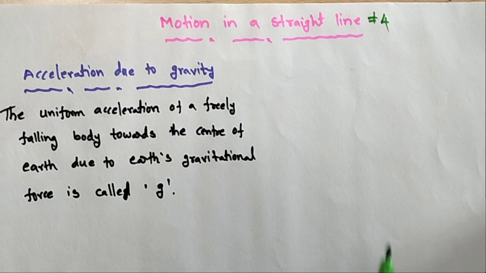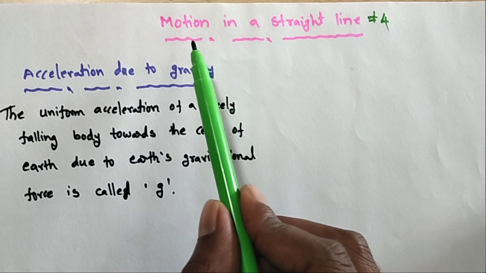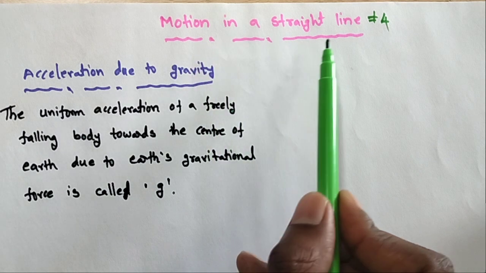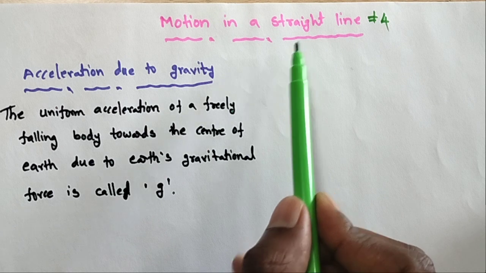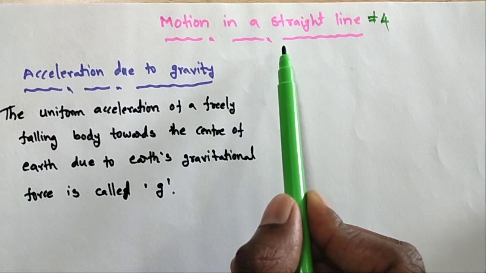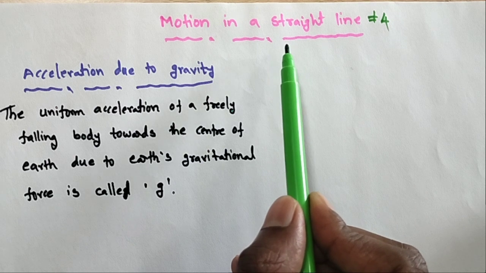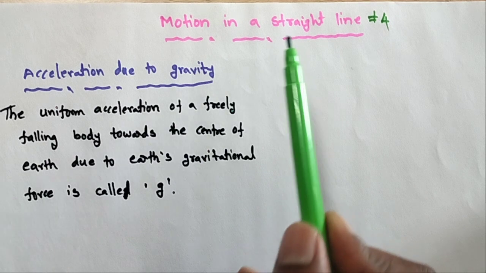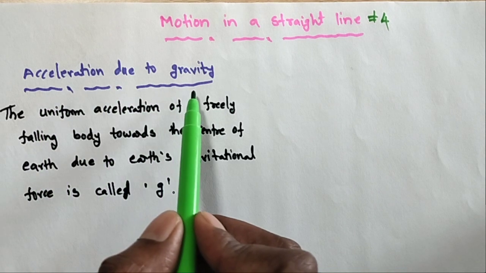Good morning, students. Today we will discuss the fourth video of the chapter Motion in a Straight Line. In the first video, distance and displacement; second video, average velocity and speed; third video, acceleration and kinematic equations. In the fourth video, I will start with acceleration due to gravity.